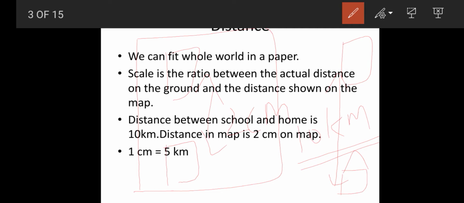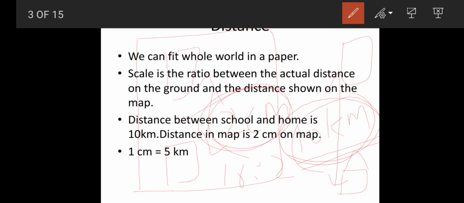So what does scale mean? The ratio between the actual distance and the distance shown in the map. What is the actual distance between the home and the school? 10 kilometers. What is the distance between your home and school in the map? 2 centimeters. The ratio between these two, 10:2, is called scale. What is scale? Scale is the ratio between actual distance and distance shown in the map.